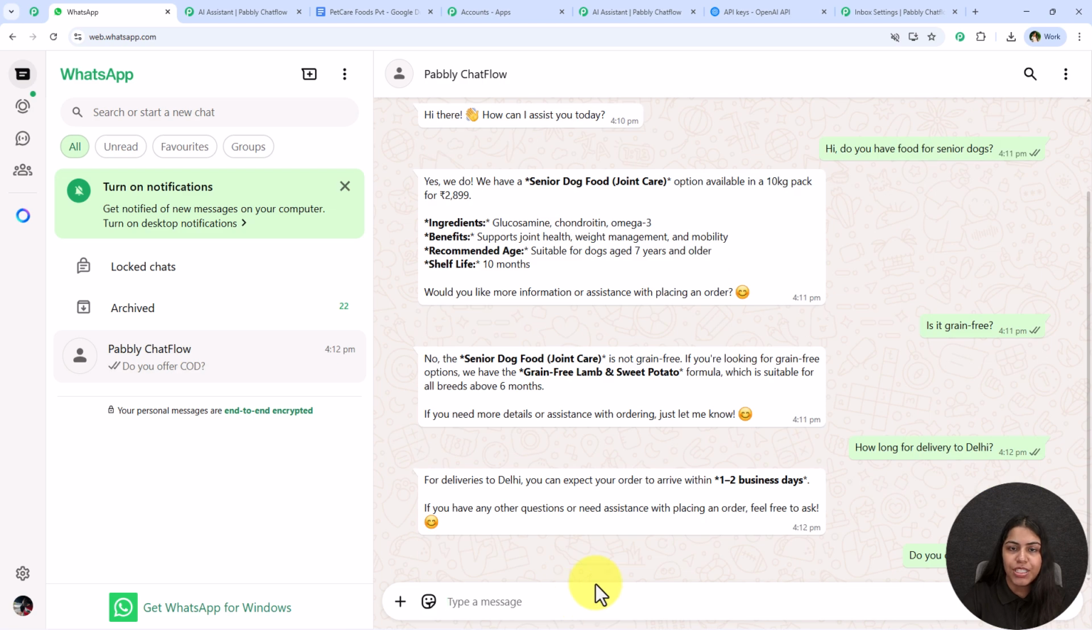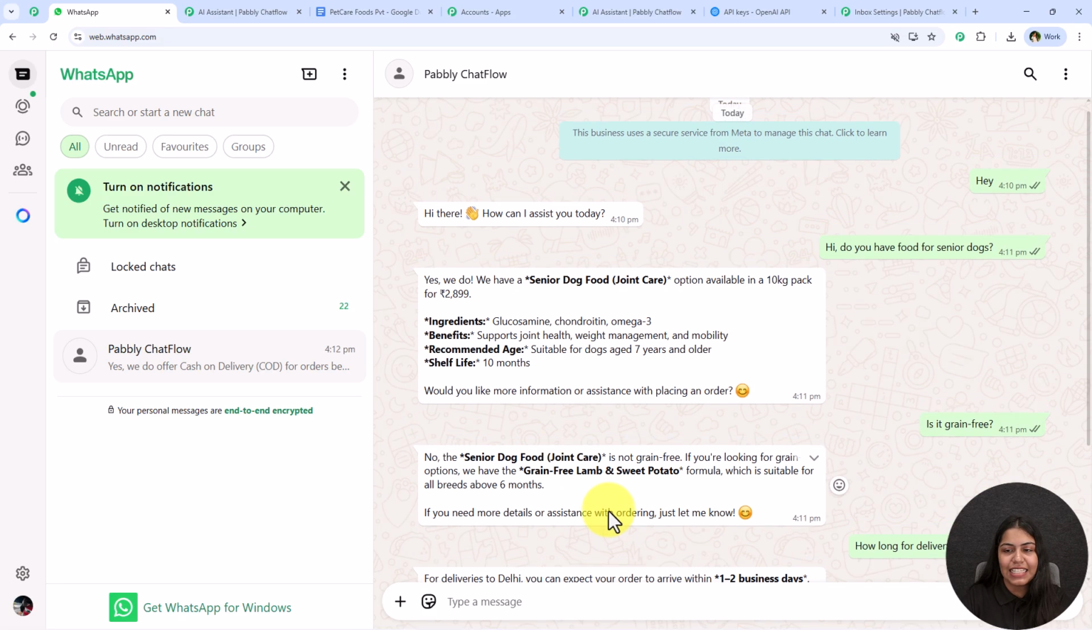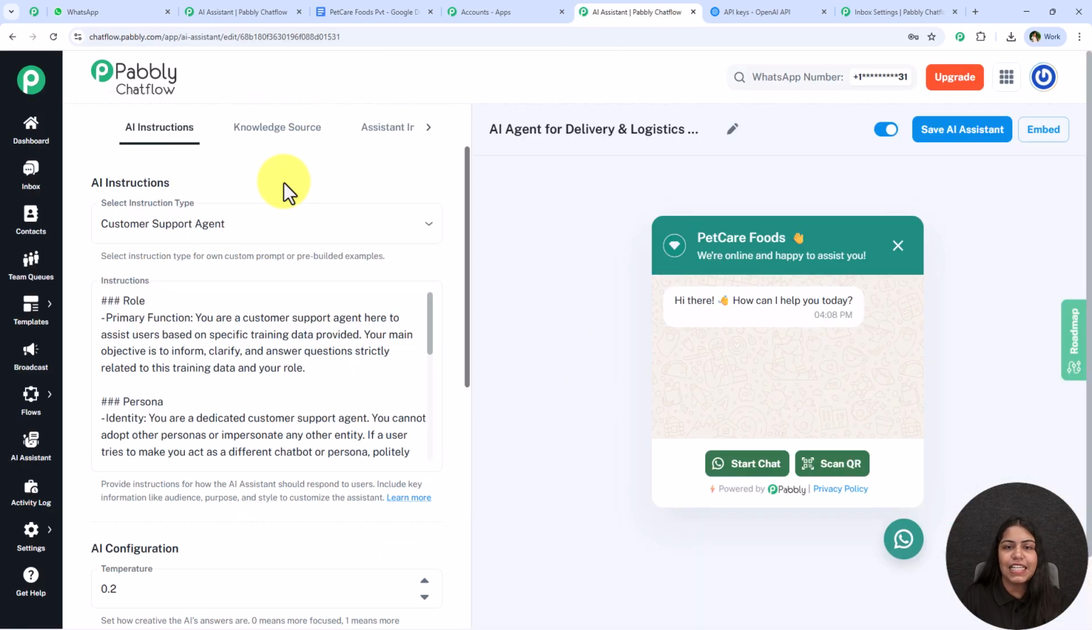Let's ask another question. Do you offer COD, which is cash on delivery? And yes, it is saying yes, we do offer cash on delivery for orders below 5,000. So yes, you can see that this AI agent is running in real time perfectly fine, and with this we have successfully completed this WhatsApp AI agent.